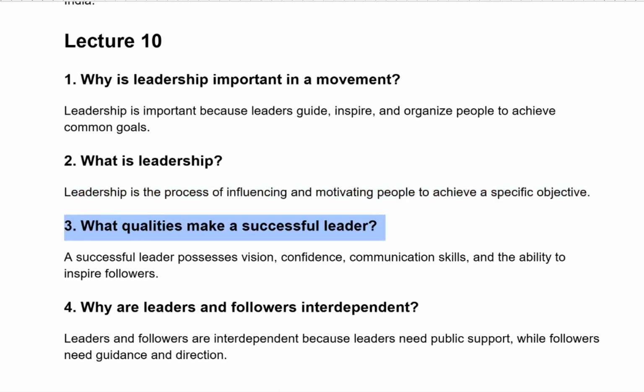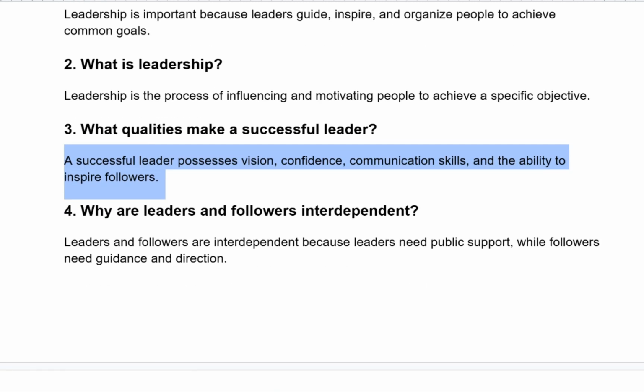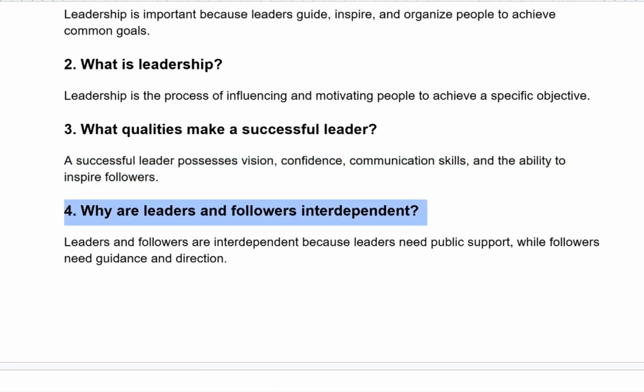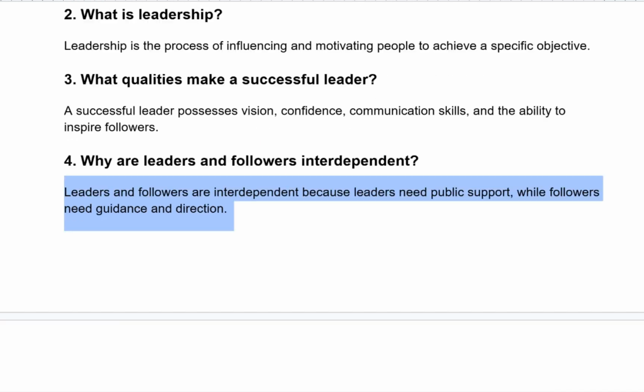What qualities make a successful leader? A successful leader possesses vision, confidence, communication skills, and the ability to inspire followers. Why are leaders and followers interdependent? Leaders and followers are interdependent because leaders need public support while followers need guidance and direction.